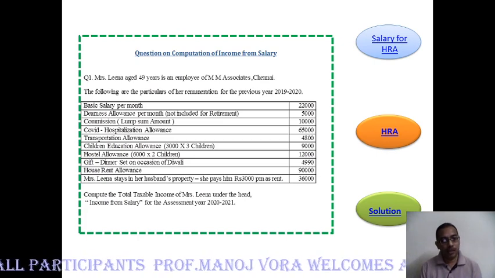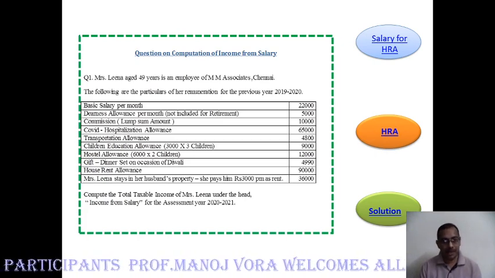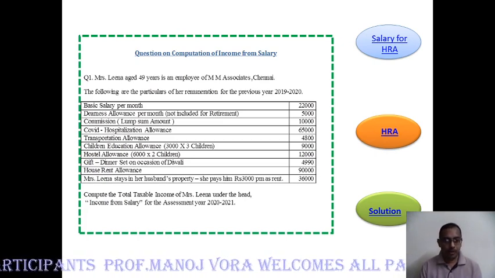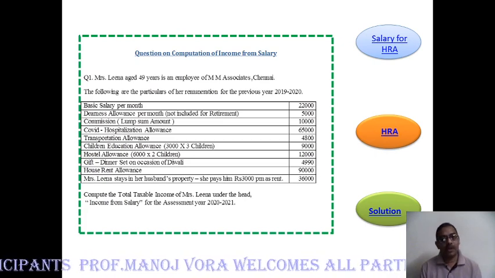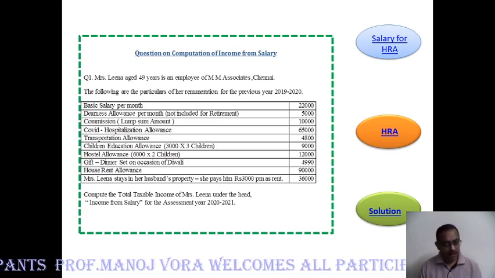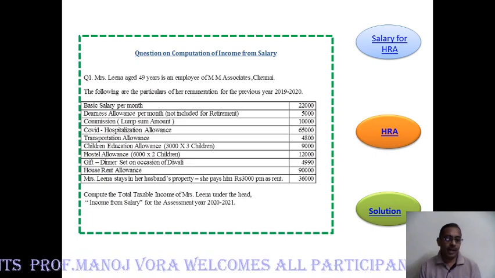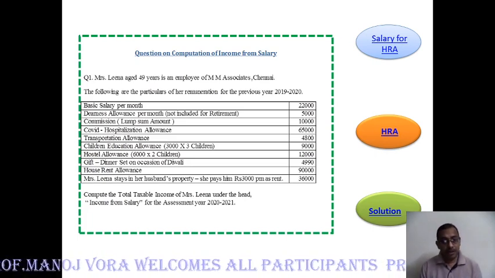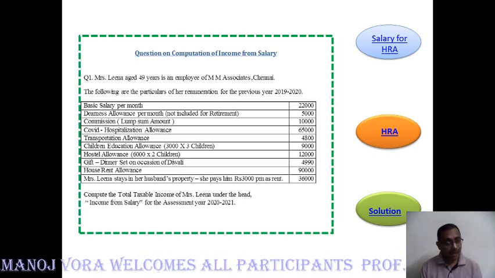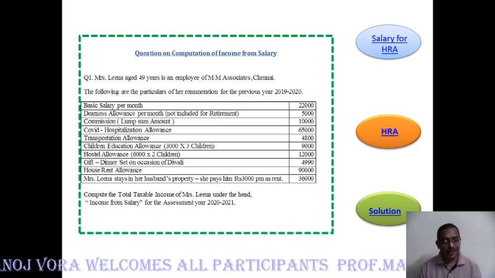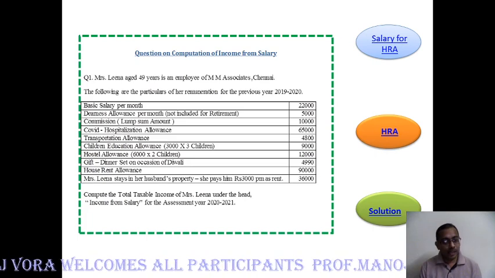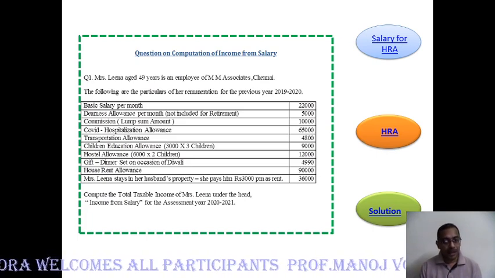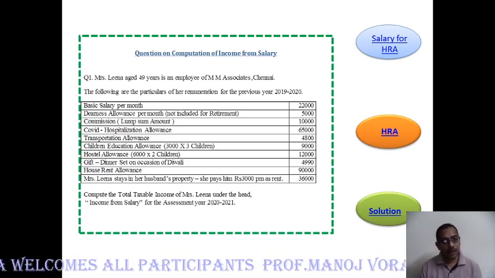That amount needs to be spent by the employee to rent a house. That's house rent allowance. Is the entire house rent allowance which is offered by the employer to the employee fully taxable? No. It is partially taxable, and there are certain rules.